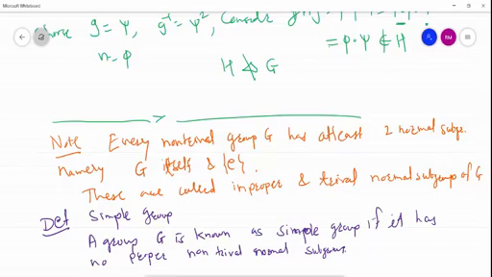In other words, it has only two normal subgroups, namely G itself and E. So in other words, we can write: if G is simple, then it has only two normal subgroups, namely G itself and E.